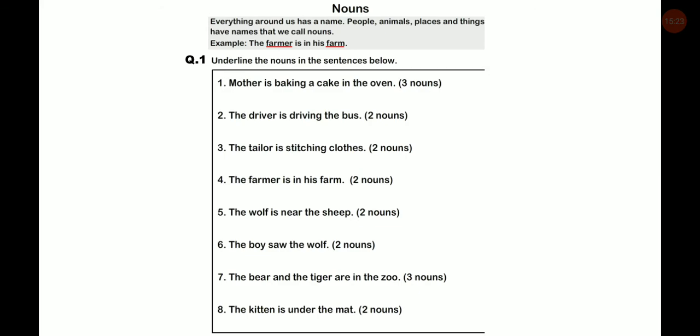So children, now here are some sentences given. You have to write the sentences, find your own answers and write them in your grammar notebook.